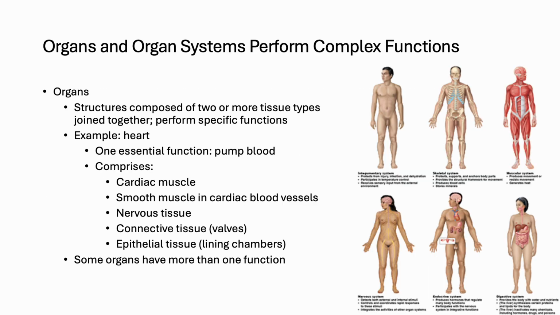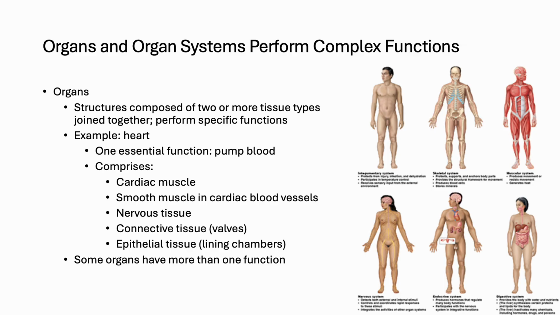instantly. Organs are structures composed of two or more tissue types working together to achieve a specific function. For example, the heart includes cardiac muscle for pumping, connective tissue in its valves, nervous tissue to regulate rhythm, and epithelial tissue lining its chambers. This combination ensures that the heart performs efficiently as a pump.